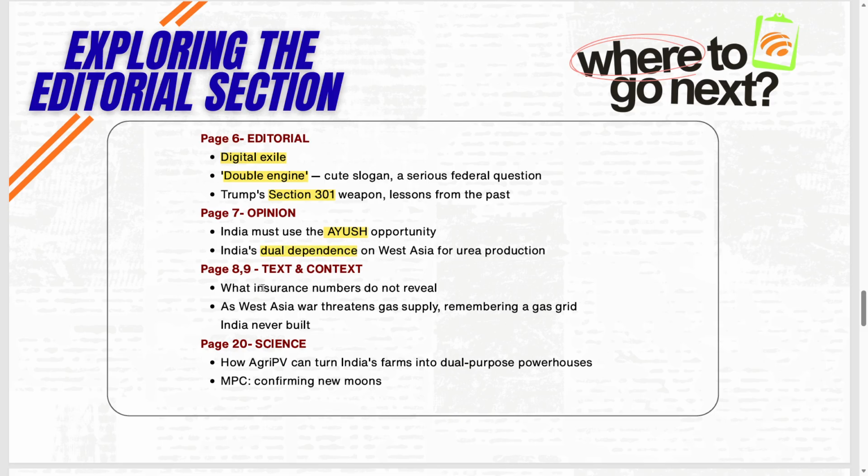Next, how far the density and the penetration of insurance in the country. And next, West Asia war threatens the gas supply, remembers a gas grid India never built.